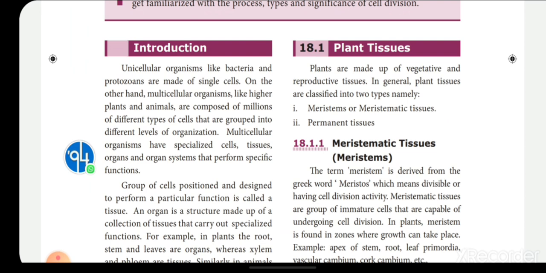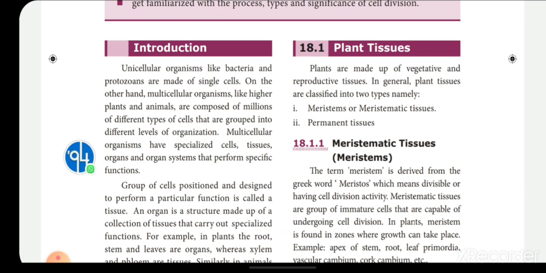There is no other type of cell, no chance at all. In the same way, a multicellular organism consists of many different cells. These cells when arranged together form tissues, and tissues arranged together form organs, and organs together form organ systems. Like that in higher plants and animals, we can see that organization.